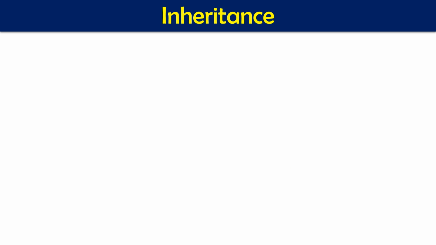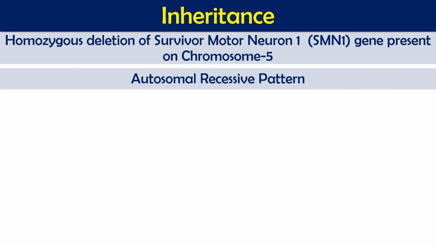How is it inherited? This is normally caused because of the deletion of the SMN, survival motor neuron 1 gene, which is present on chromosome number 5, and the inheritance from one generation to the other follows an autosomal recessive pattern.